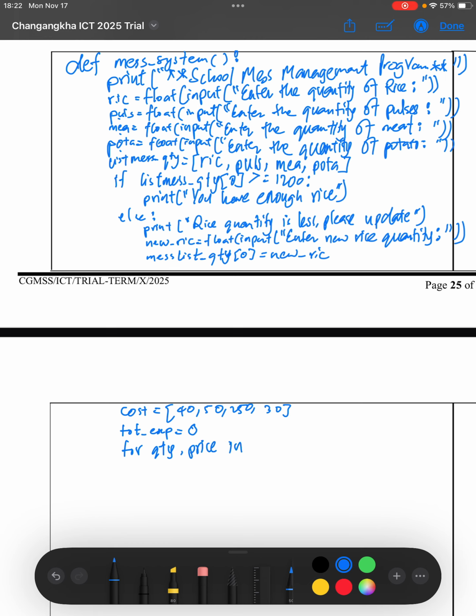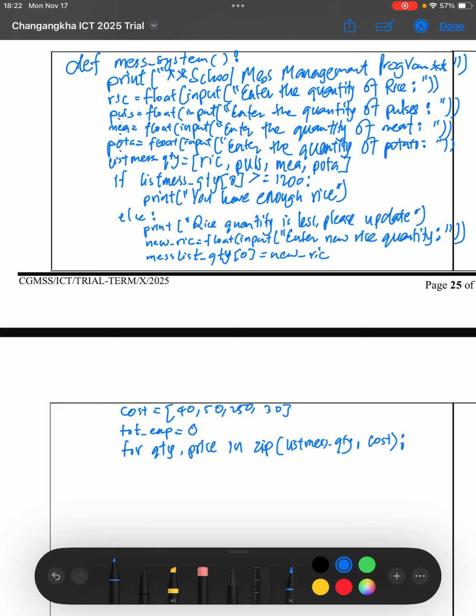For quantity and price, instead of range, we are going to use a new function called zip, since we have to zip two lists here. The two lists are the list mess quantity, which is here, and another list here, cost.